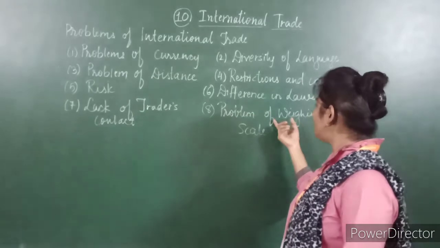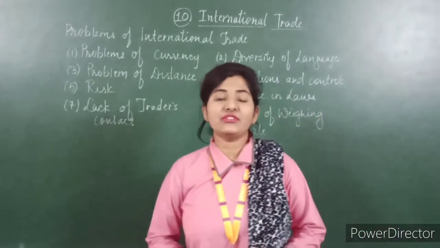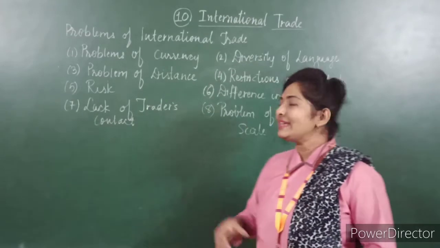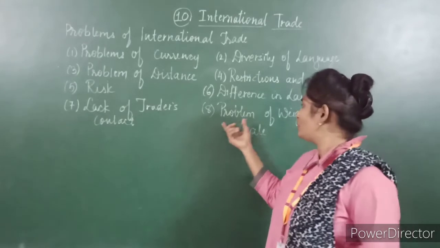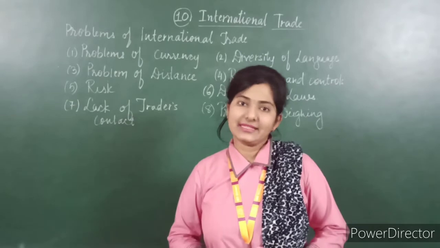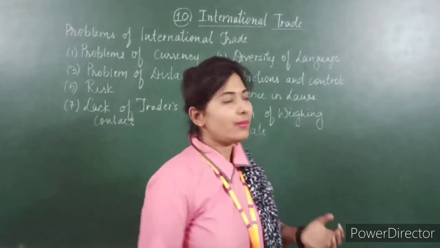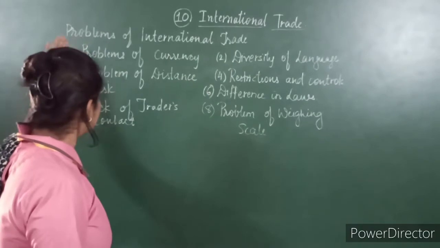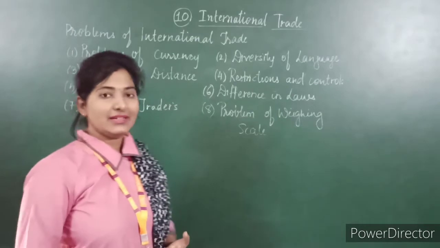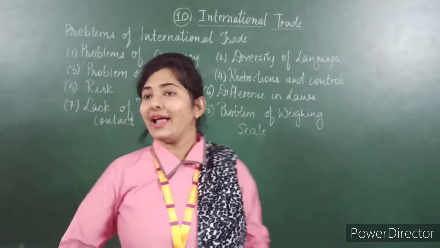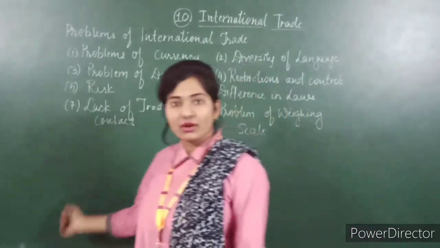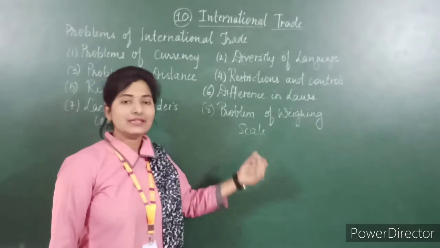Then number 8, problems of weighing scale. Different countries have different weighing scales. Their measurements and weights are all different in different countries. So the problem of weighing scale is also there. So these are the problems related to international trade: problem of currency, diversity of language, then problems of distance, restrictions and control, then risk, then difference in laws, lack of traders' contact, and problems of weighing scale.